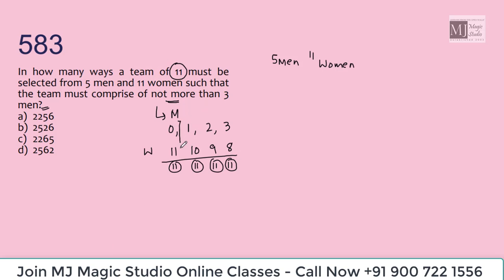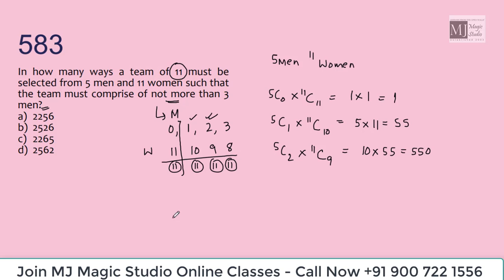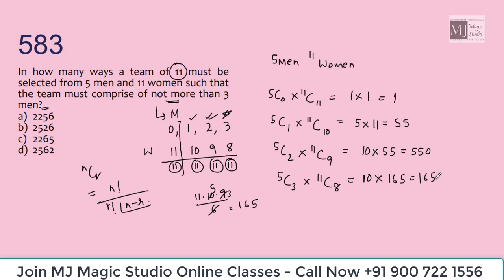Now, if we look at case 1, in how many ways can case 1 be selected? Taking 0 men, that is 5C0, into taking 11 women, 11C11. 5C0 is 1, 11C11 is 1, that is one way. If we add up all these 4 cases, 1, 55, 550 and 1650, we'll get 2256.